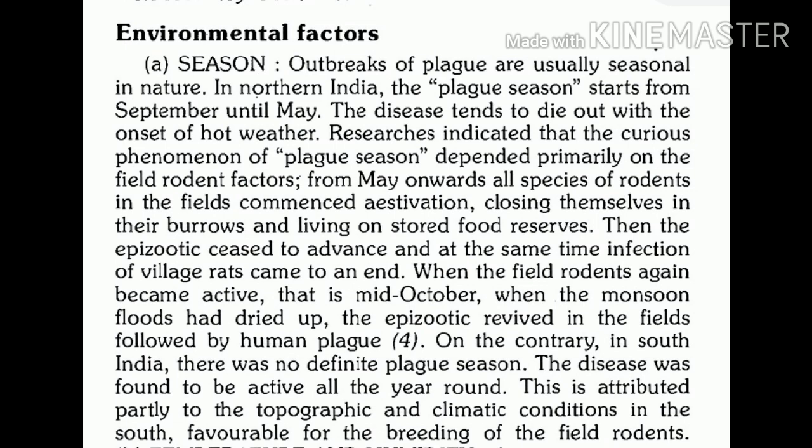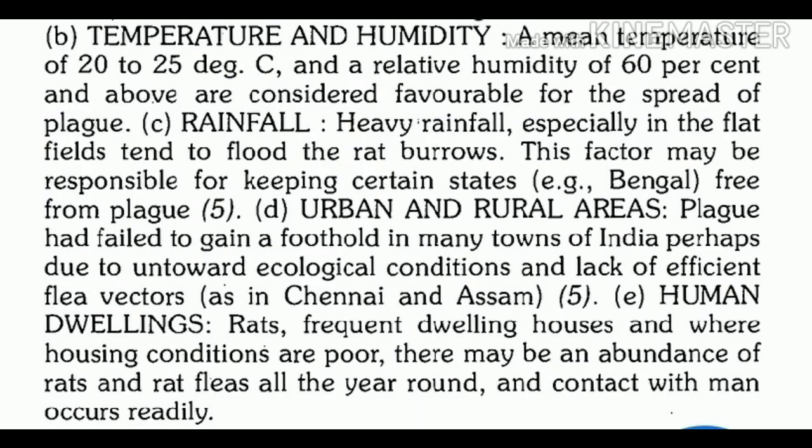Whereas, what is the scenario in South India? In South India, there is no definite plague season. Cases can occur throughout the year. What is the effect of temperature and humidity? Temperature of 20 to 25 degrees Celsius and relative humidity of 60% or above is favorable for the spread of plague.